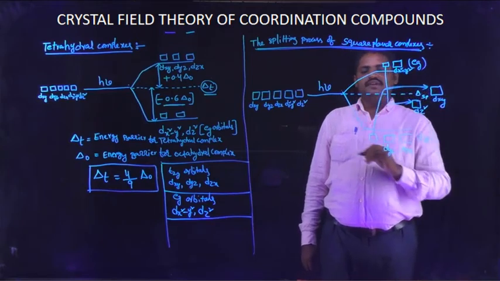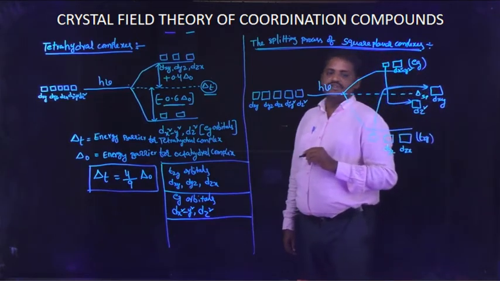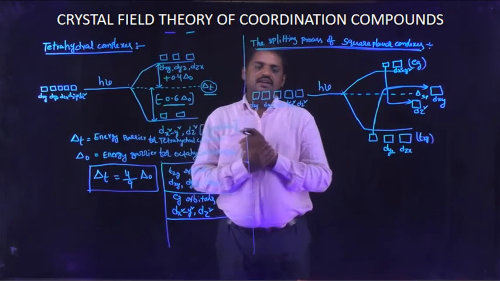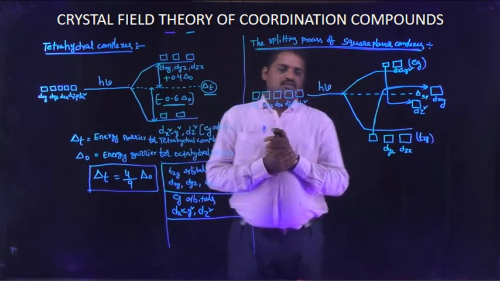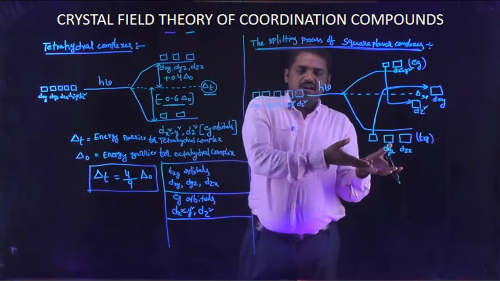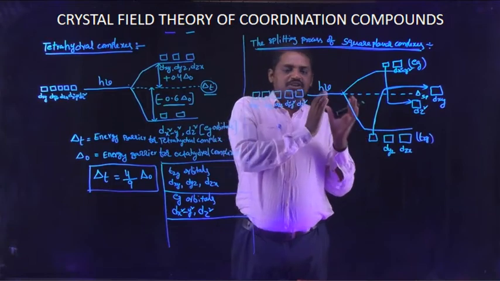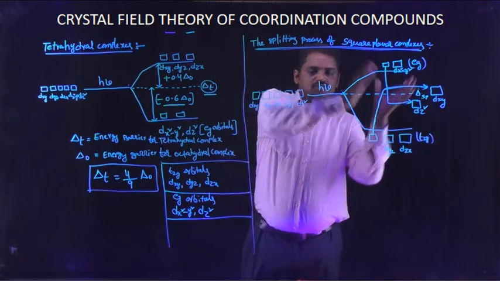This is the one major difference compared to the splitting process of octahedral complexes: only one of the T2g orbitals, dxy, is shifted from the ground level to the excited level.